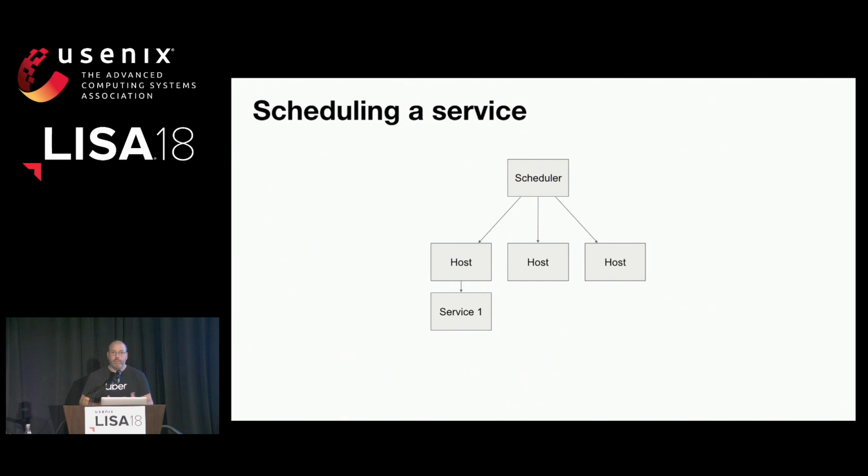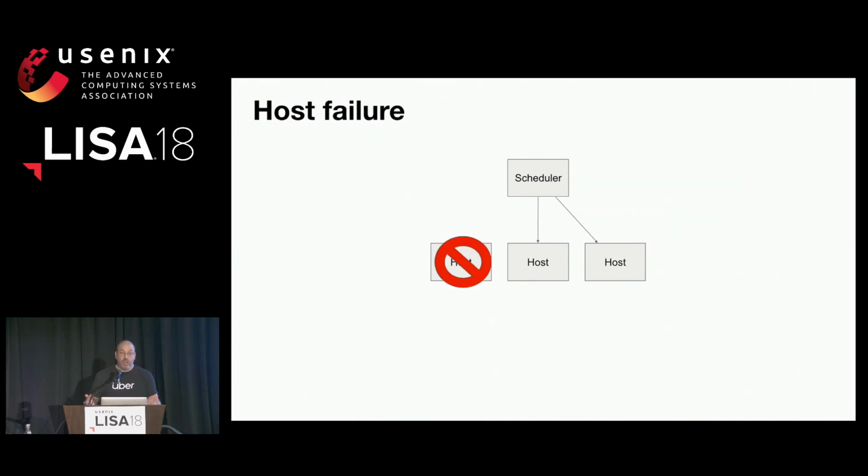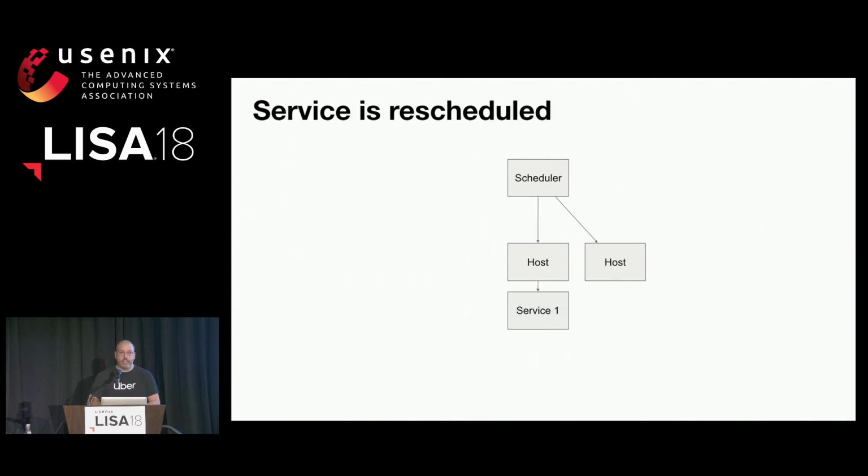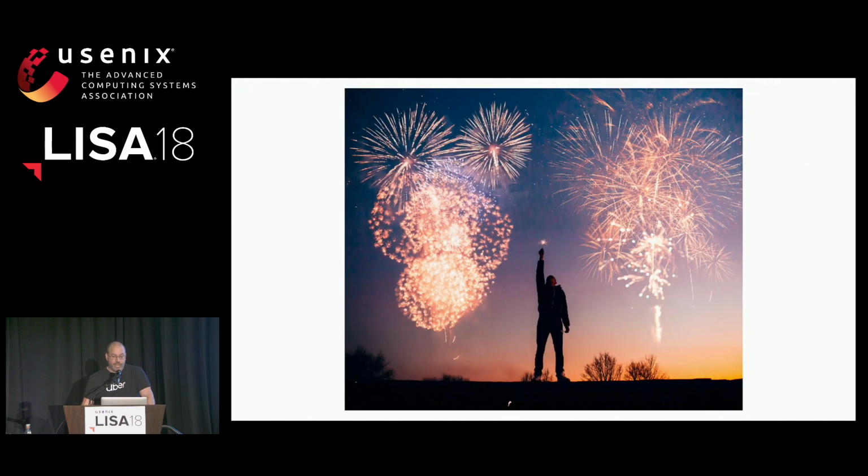In a really oversimplified example of how this works, a scheduler will place a service on a host. If the host stops running or fails, the service is no longer running, right? The scheduler itself will detect that the service isn't running and launch it somewhere else. And a similar workflow happens when more resources are needed. The scheduler will place the logical container on a host that has more available resources. So now the fun part: I don't get paged when a host goes down. The service gets rescheduled. The platform itself is designed for resiliency when we have failures.